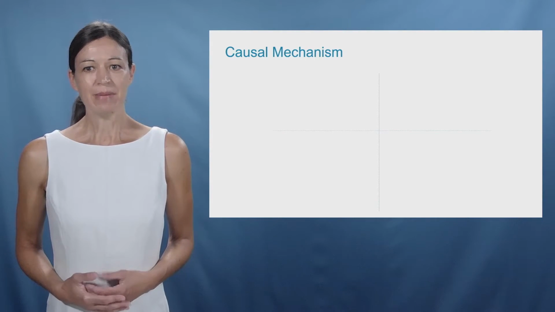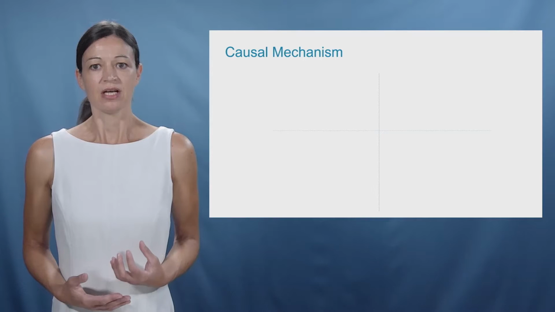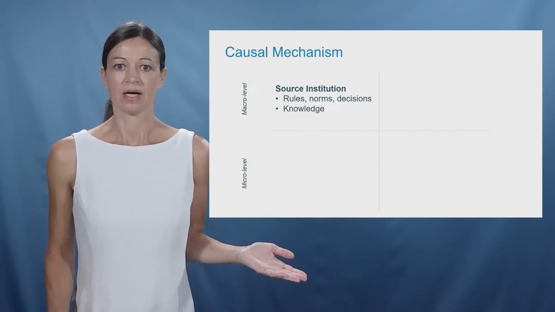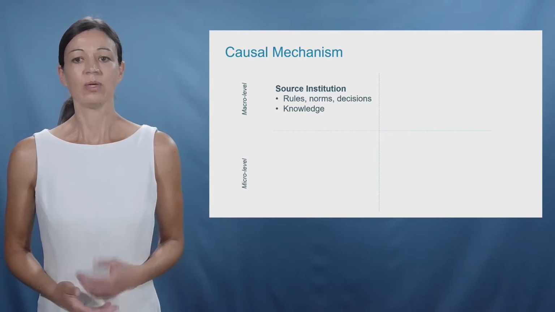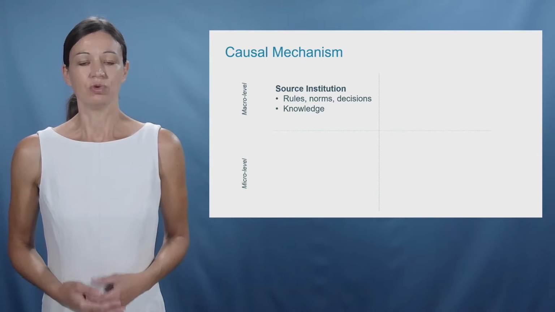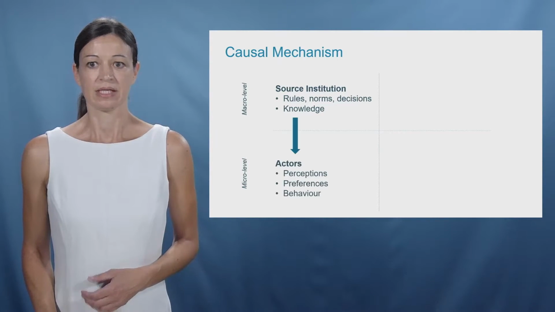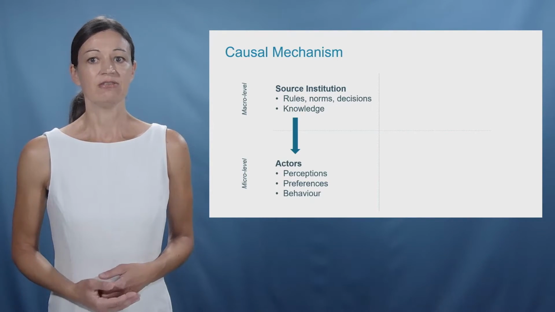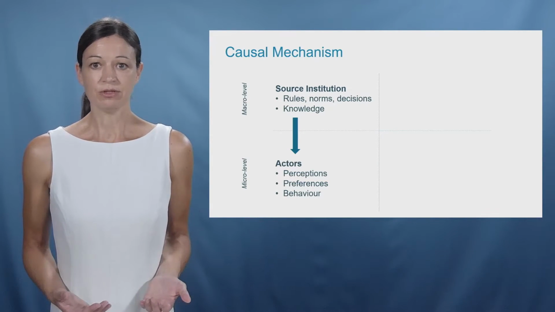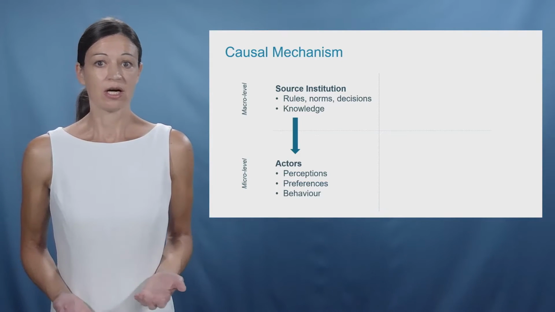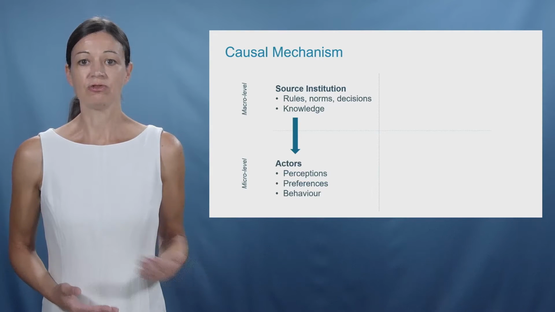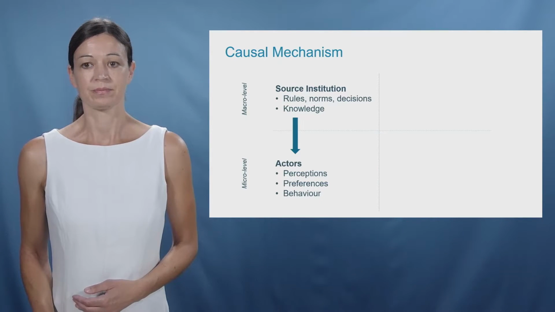If we break the mechanism of an interaction down into individual steps, it could look like this. At the macro level, we have one institution, like the climate regime, which sets rules and norms. This in turn affects individual actors that are involved in that institution, like government officials who negotiate on their country's behalf or who are in charge of implementing international rules at the national level.